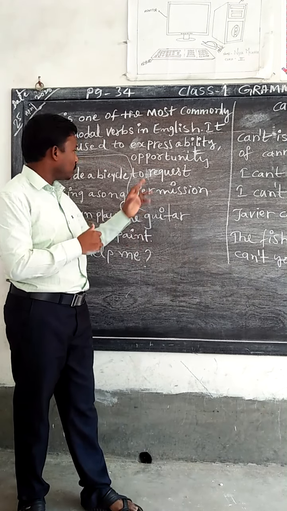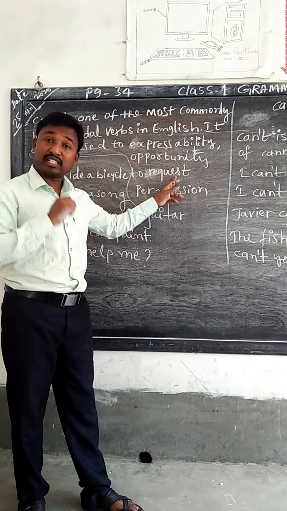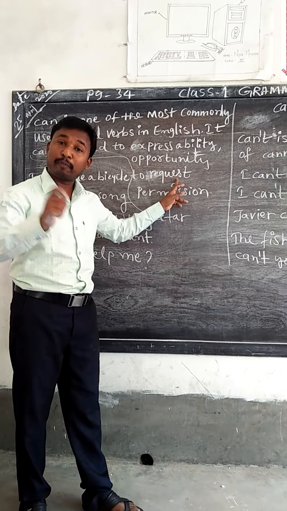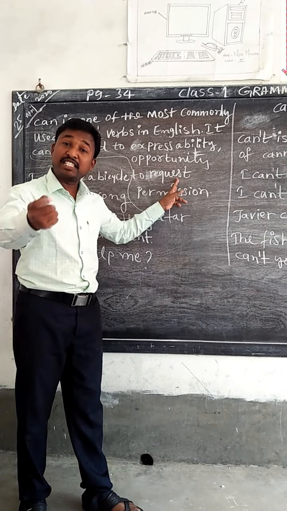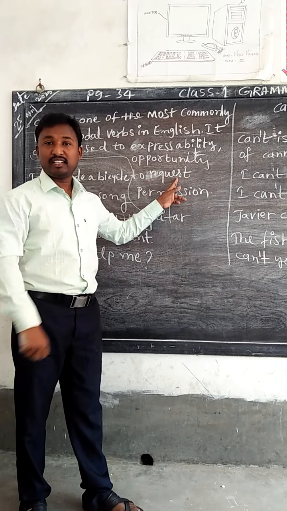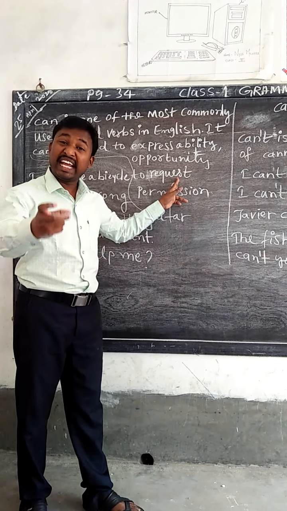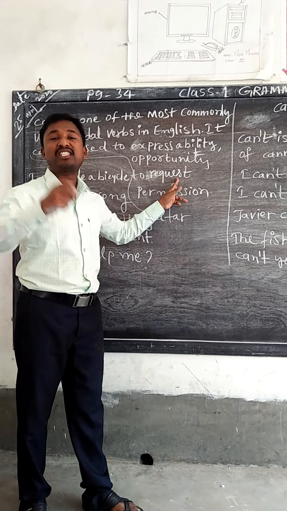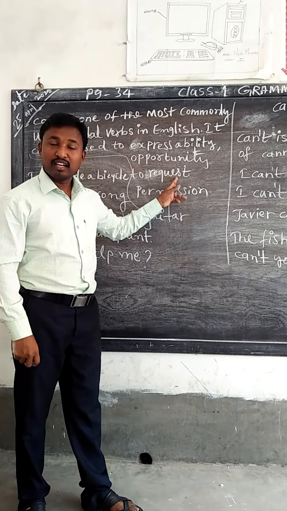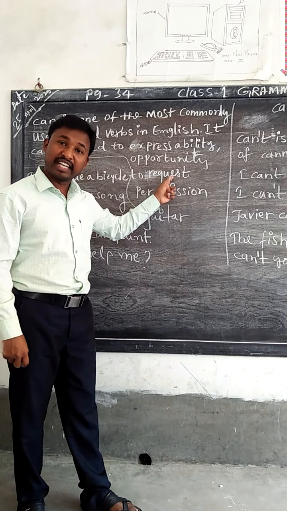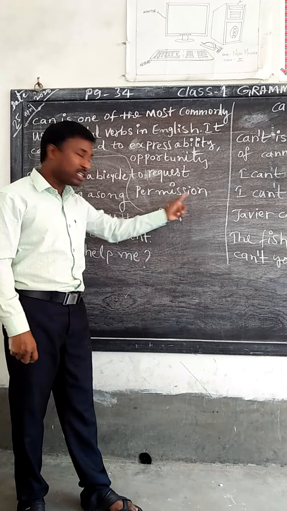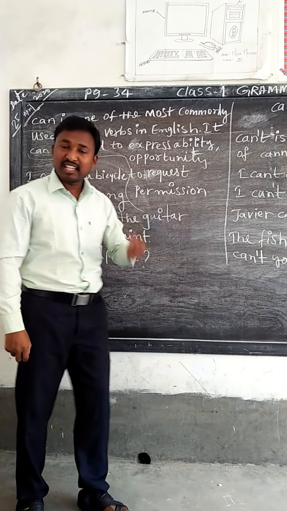Understand? Here, can is also used to request. Can you please give me a chalk piece? Can you please bring me a cup of coffee? Can you please bring me a glass of water? So request in English and permission: Can I sit here?